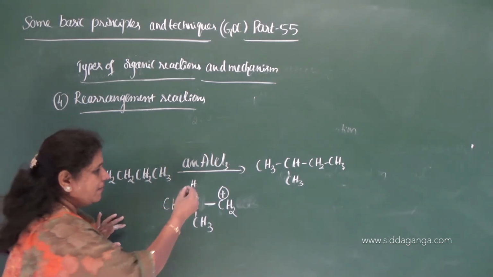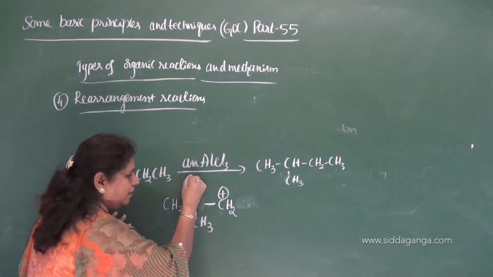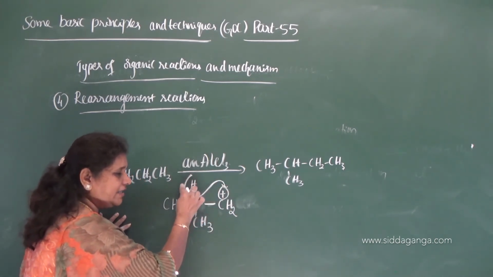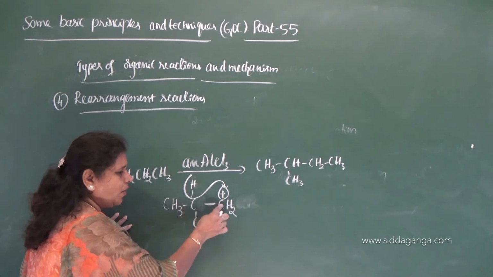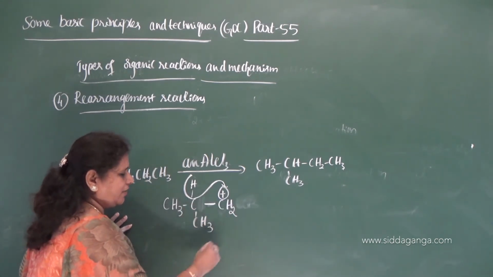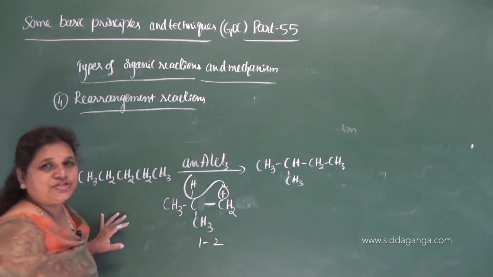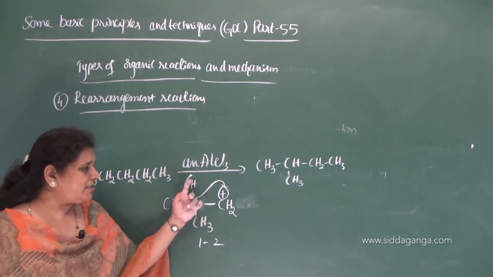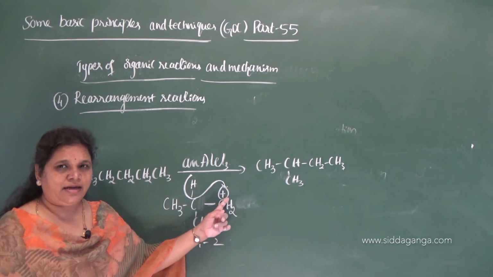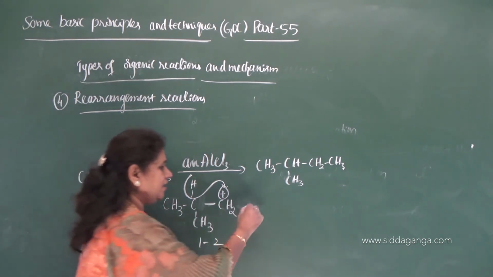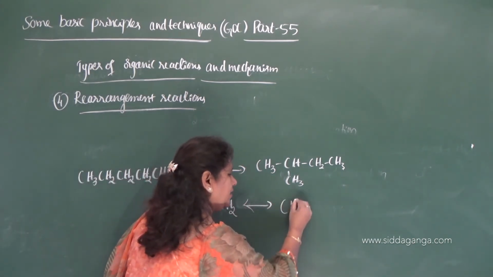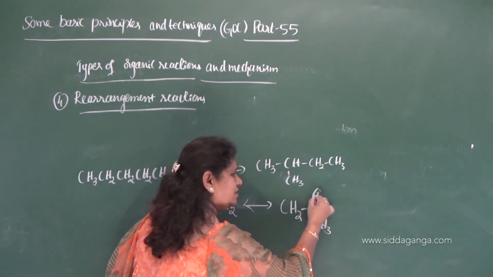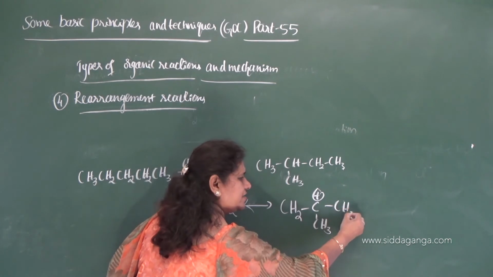See here, migration of this hydrogen along with the bond takes place. H minus hydride transfer takes place. Since it is right next door, this is called 1,2 shift. 1,2 shift of hydride ion takes place. When H minus migrates here, what happens to the positive charge? It becomes neutral, and this carbon gets the positive charge and this becomes CH3.